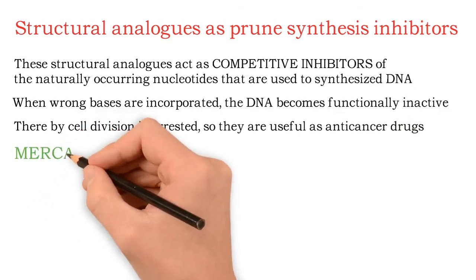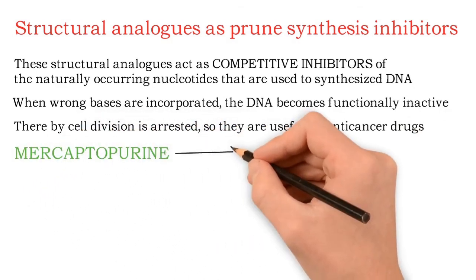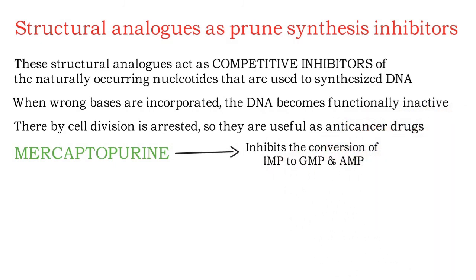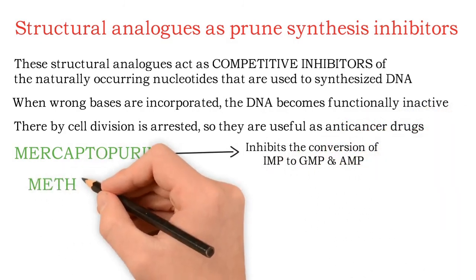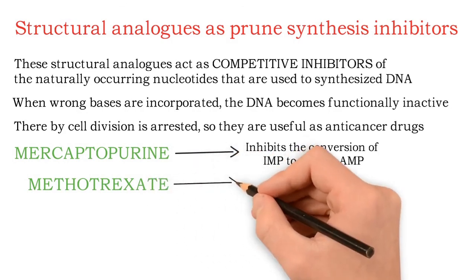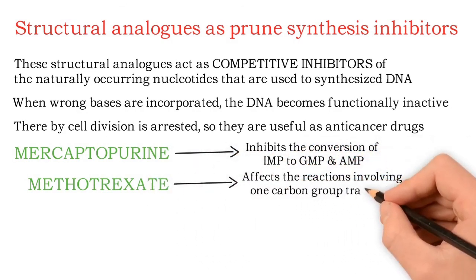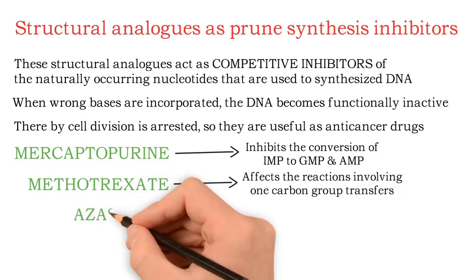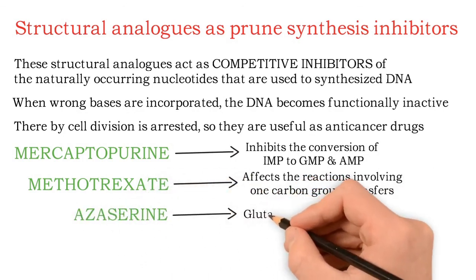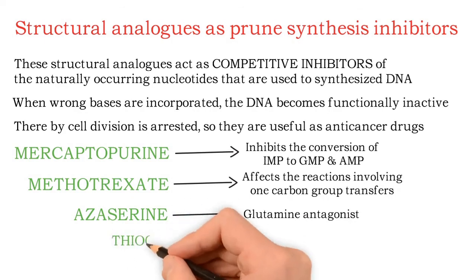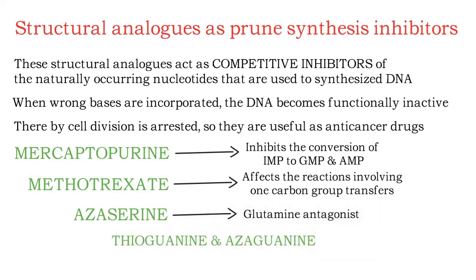Examples include mercaptopurine, which inhibits conversion of IMP to GMP and AMP. Second is methotrexate, a folate antagonist, which affects the reactions involving one carbon group transfer. Next is azathioprine, a glutamine antagonist. And other examples are thioguanine and azaguanine.